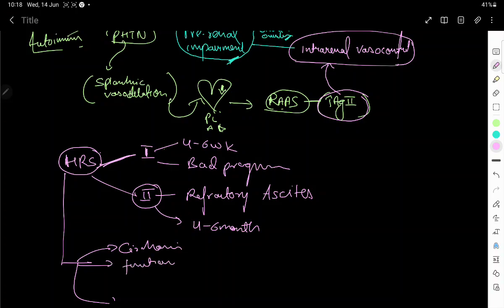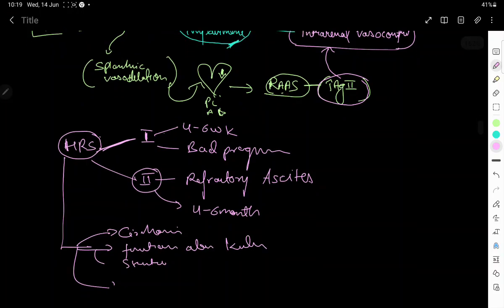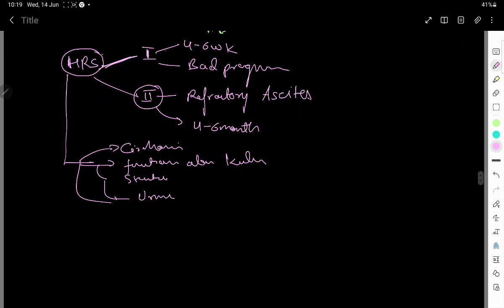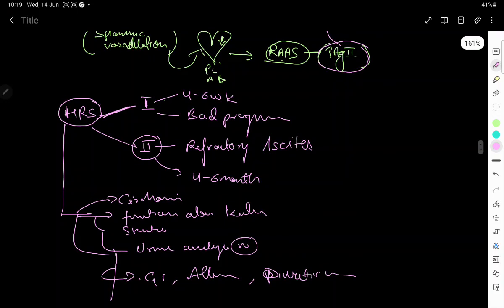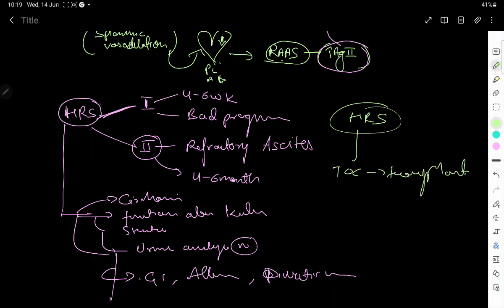with functionally abnormal kidneys. But remember, structurally kidneys are absolutely fine. Urine analysis will be normal, but the patient will have two more things. We need to exclude other causes of pre-renal impairment. We discussed GI loss, hypoalbuminemia, and diuretic overdose. Okay, so these things we must know about HRS. Also, HRS is a diagnosis of exclusion, plus for HRS, the treatment of choice is transplant if possible. So these were bits about hepatorenal syndrome.